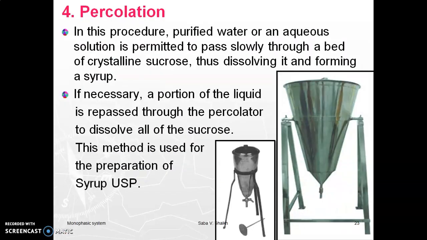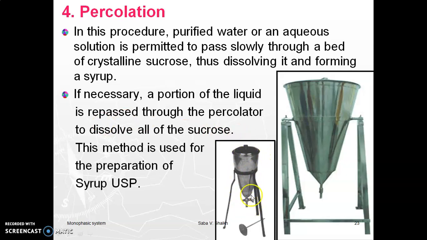The fourth method is percolation. In this procedure, purified water or aqueous solution is permitted to pass slowly through a bed of crystalline sucrose, thus dissolving it and forming a syrup. If necessary, a portion of the liquid is repassed through the percolator to dissolve remaining sucrose. This method is used to prepare the syrup USP.